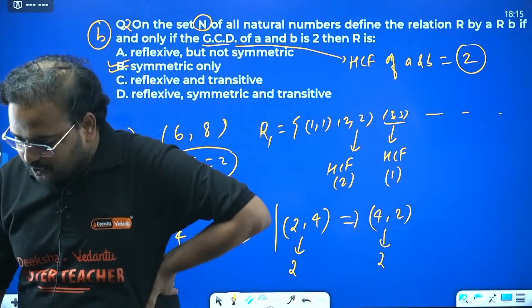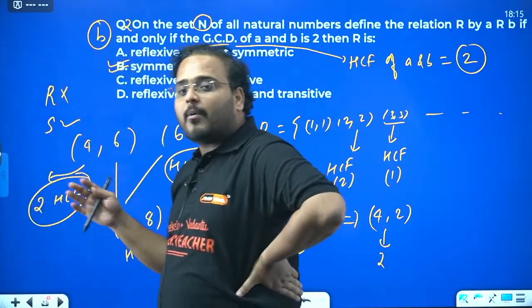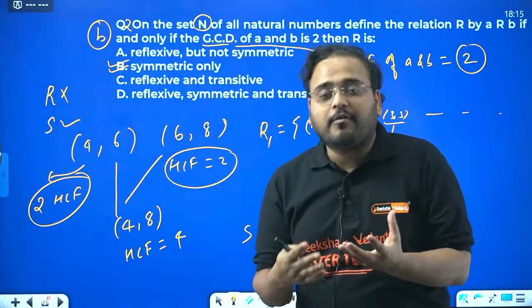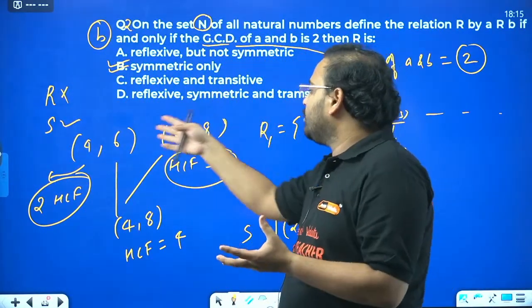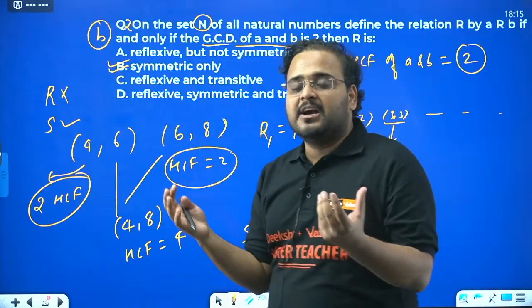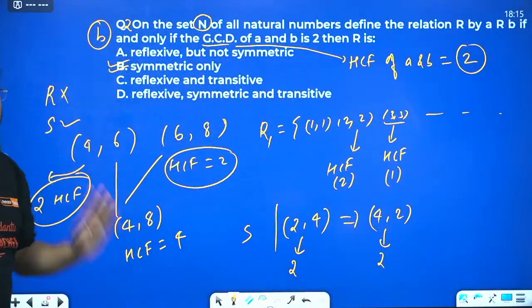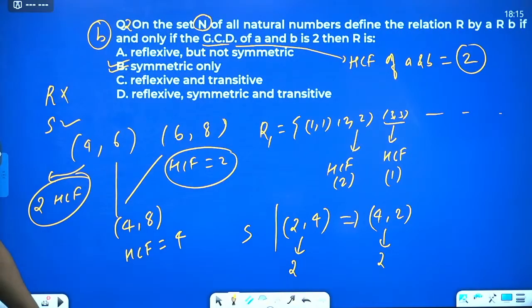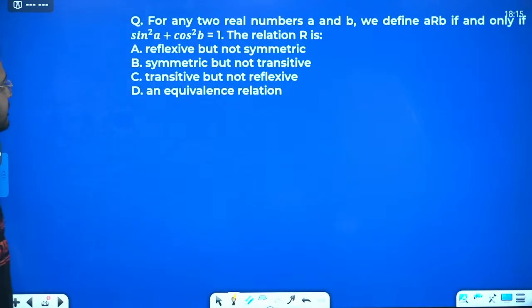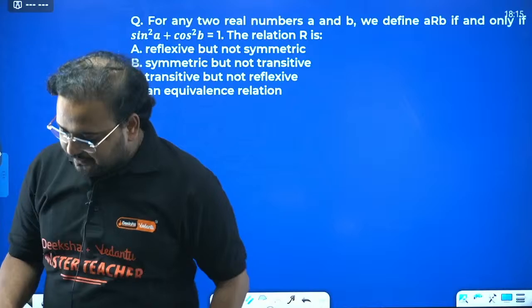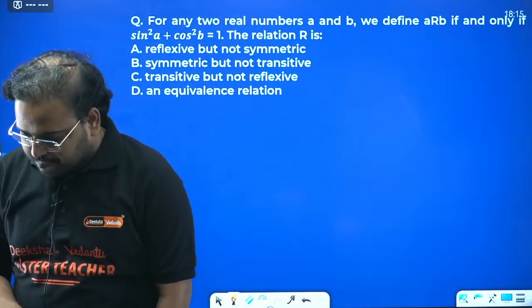Clear now? So basically the way to go about transitive is to look for statements or examples where it is wrong. So the question is answered as option 2 or B. Am I clear? Yes.